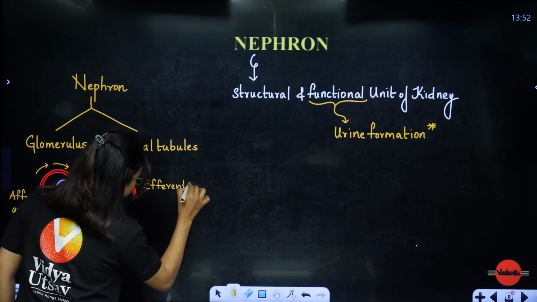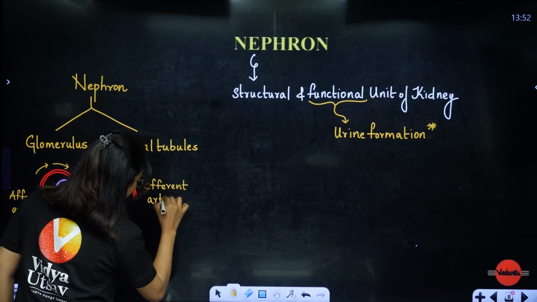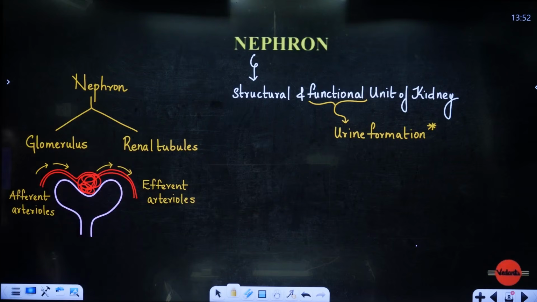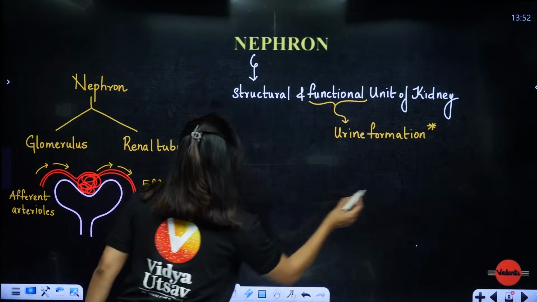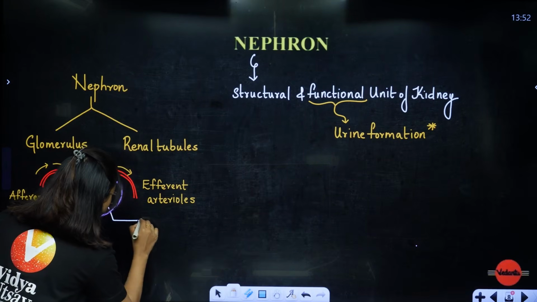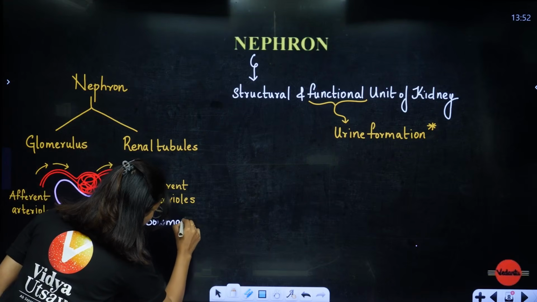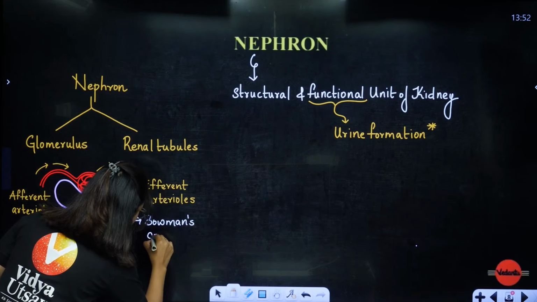The one that is taking the blood away is called your efferent arteriole. So E for exit, E for efferent. Okay, clear? And in the structure, this cup-like structure is called the Bowman's capsule.